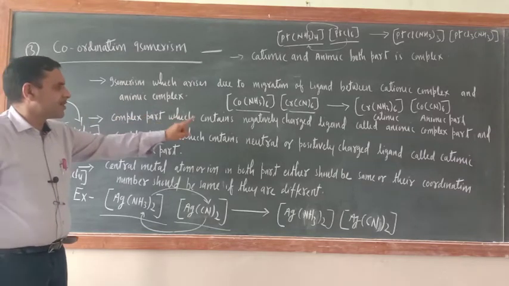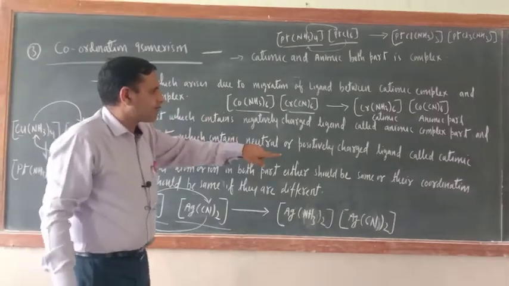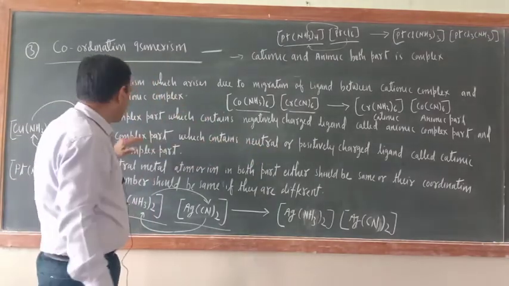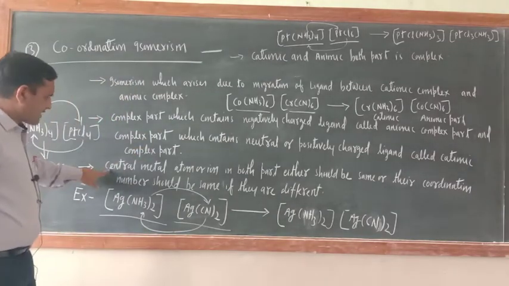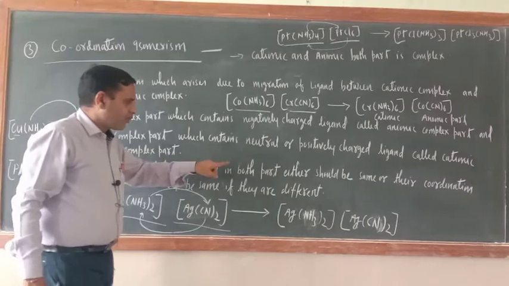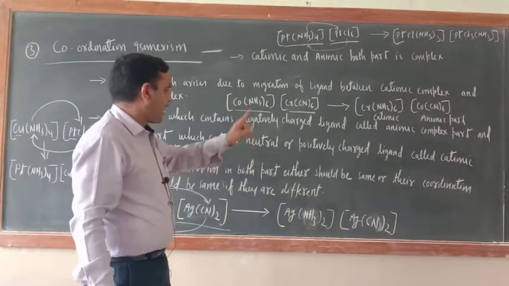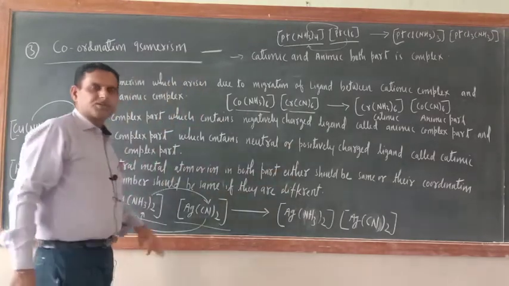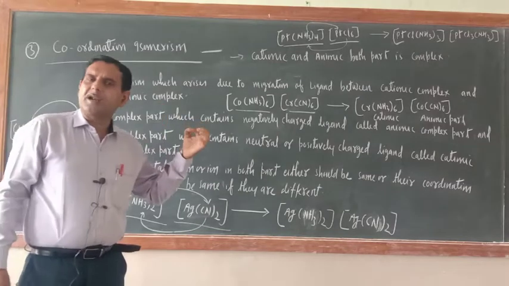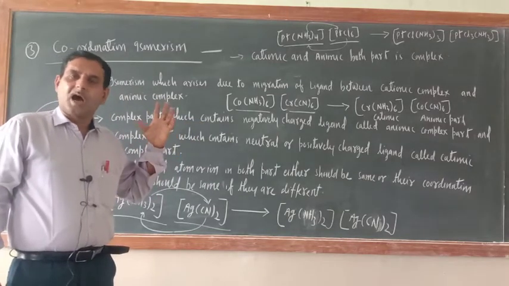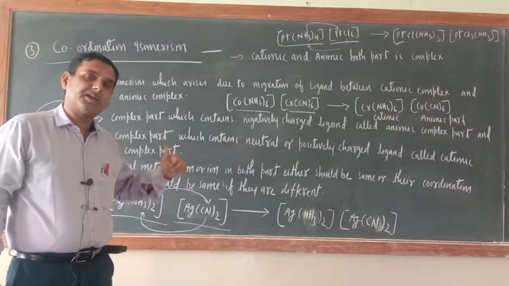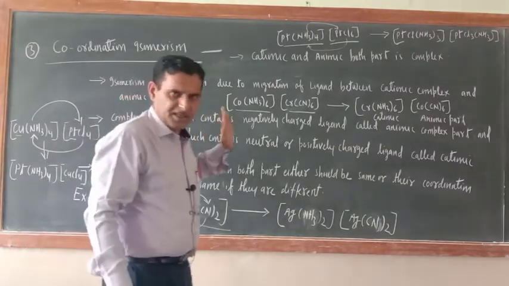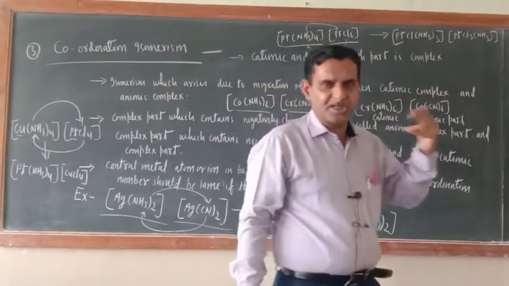The complex part which contains negatively charged ligand is called the anionic complex part, and the complex part which contains neutral or positively charged ligand is called the cationic complex part. The central metal atom or ion in both parts should either be the same, or if they are different, then the coordination number of both central metal atoms should be the same. So these are the examples and other related information regarding coordination isomerism.